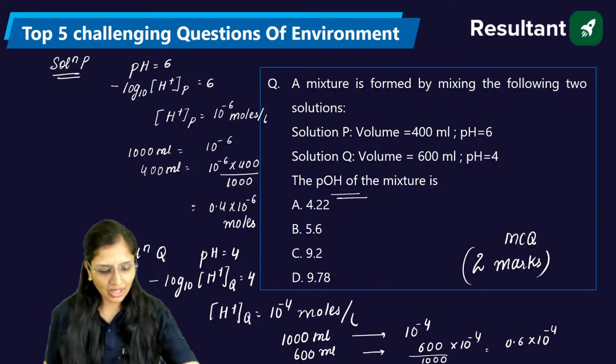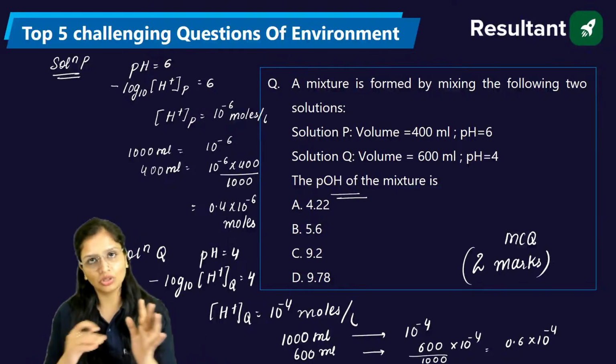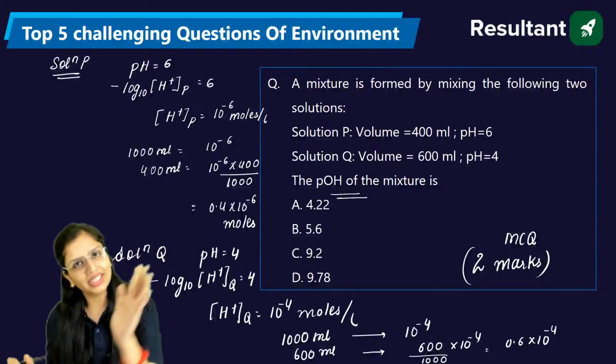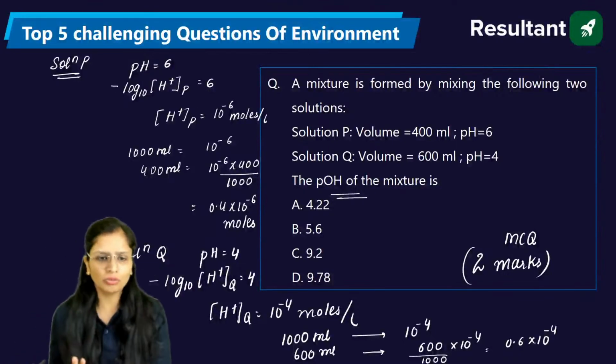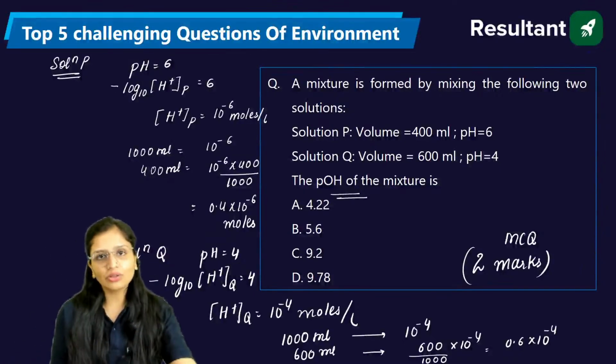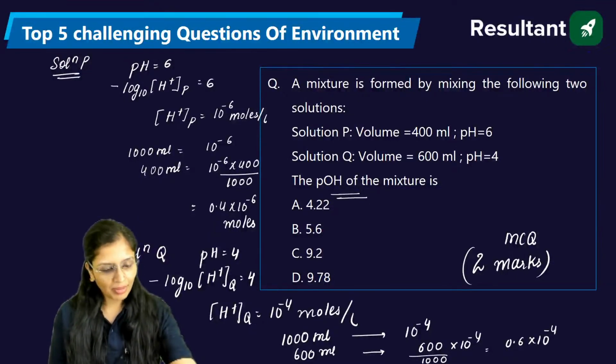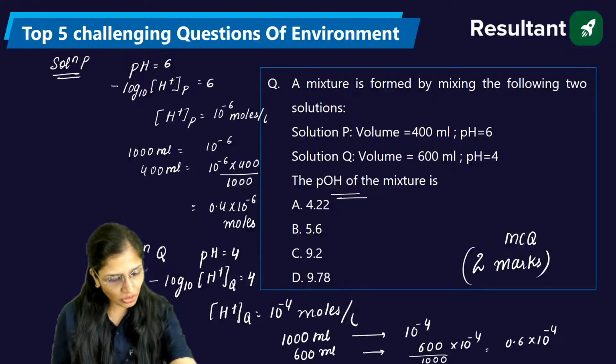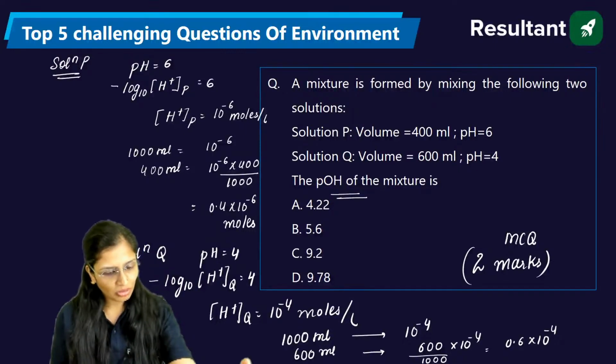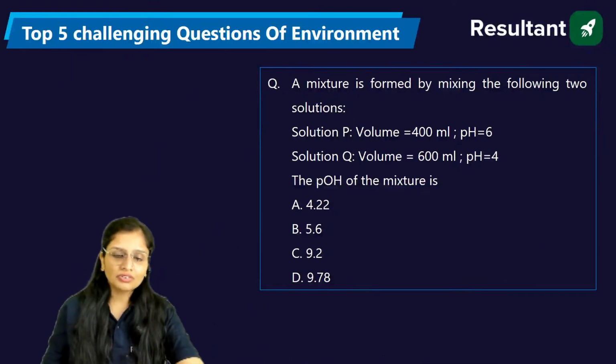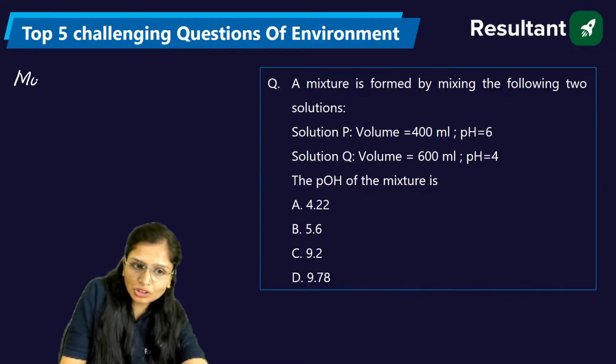But as far as GATE is concerned, don't worry, they will definitely mention whether to follow it, like assume a linear variation, assume a parabolic variation, so that by that only you can calculate the mean value of the hydrogen ion concentration. Okay, till here anybody is having any doubts, you can ask me. Nobody? Okay. So first we will calculate the moles of H plus in the mixture.